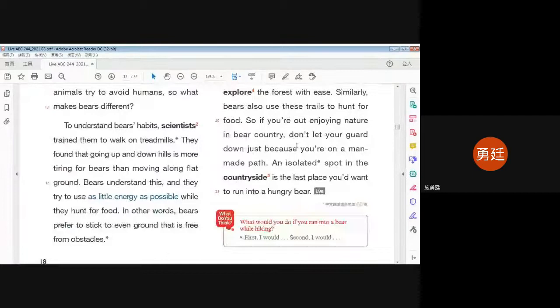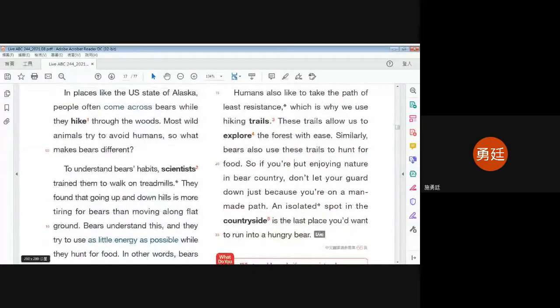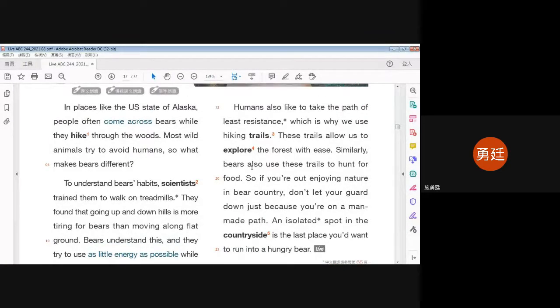Do you still remember how many paragraphs we have for this article? Please type your answer in the chat box. How many paragraphs do we have for this article? Please type your answer in the chat box. We have 3 paragraphs, right?